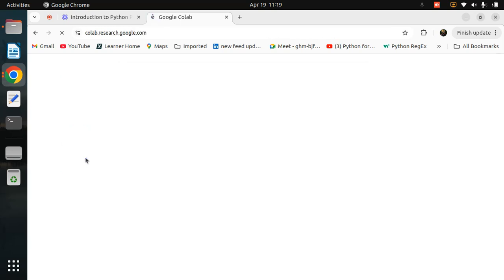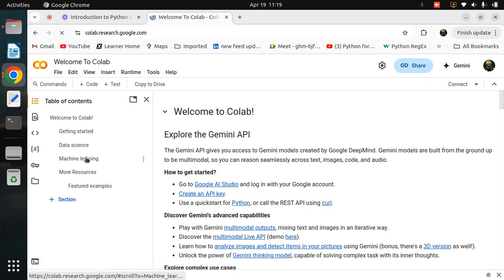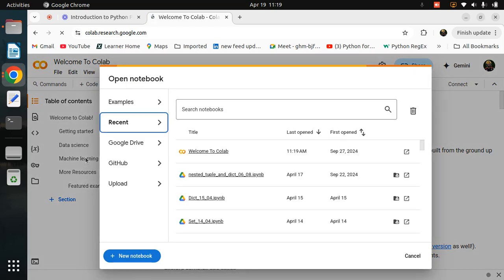It will take some time because of the internet, which is very important. That's why I'm saying we need at least two things: an email ID and your internet connection. So what we have done till now is go to Google, type Colab, and click on Welcome to Colab.